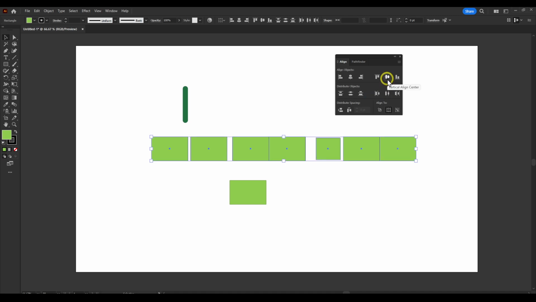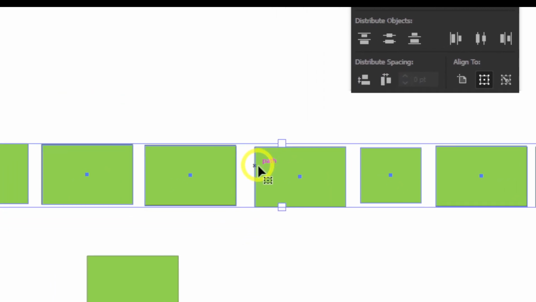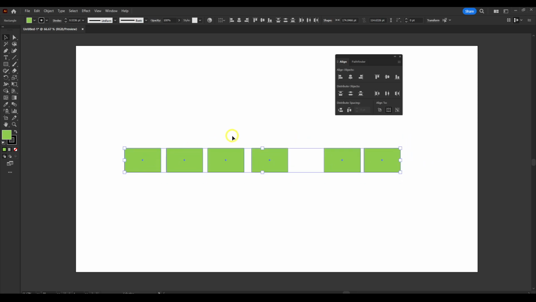Now of course for this one you can also use this tool to align, as you can see. So, and here if we have some space, and again we click on this tool here, this is actually equally aligned. You can also use this one, so is equally aligned, so it's equal. And this is really helpful when you're trying to work accurately in Illustrator, and you want to align objects, to distribute objects, to distribute spacing.